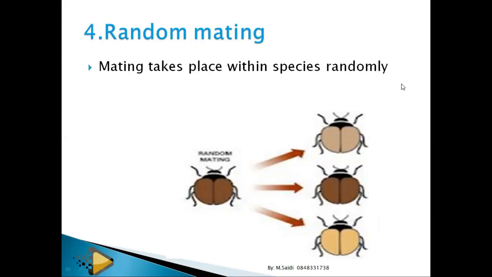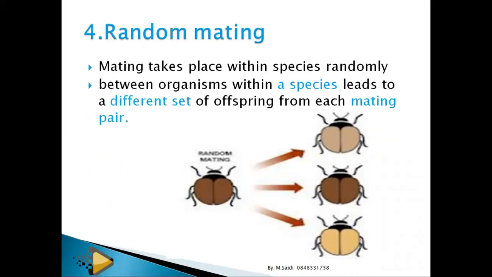Mating takes place within species randomly. If you look at this, this can mate with this, can mate with this, can mate with this. There are no restrictions like, no, I want a tall, big one, no, not with this one. Whatever comes to your eyes, you just go. That's what you call random mating. Mating between organisms within a species leads to a different set of offspring from each mating pair. So if I mate this with this, different set. Mate this with this, a different set. So random mating also helps in bringing about variation.